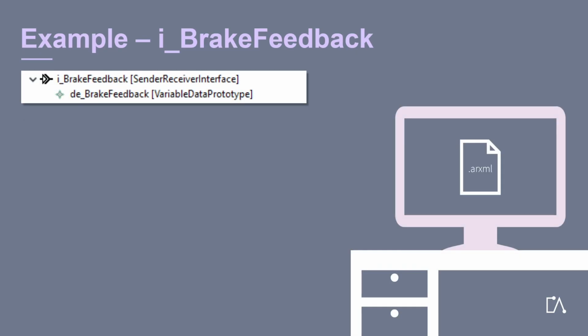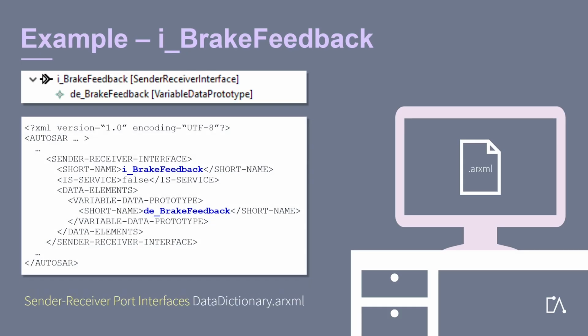Now we take a look at the ARXML file. Here you see how the description for the port interface iBrake feedback would look like. First, the version and encoding type are recorded. The second row tells us this document is about an AutoSAR element. After that you see that the described element is a sender-receiver port interface.